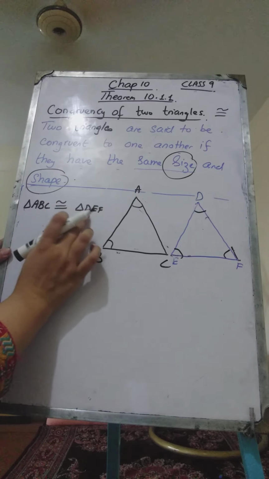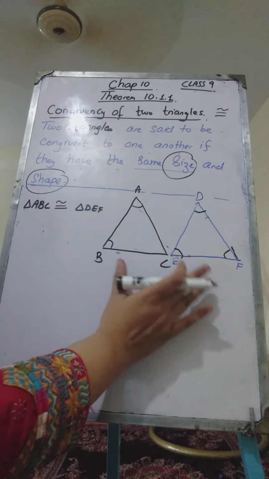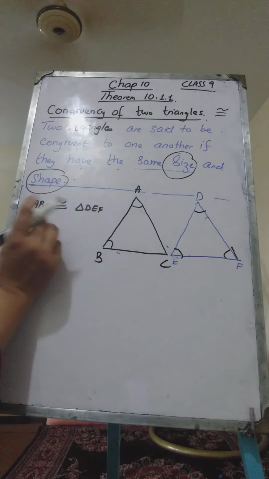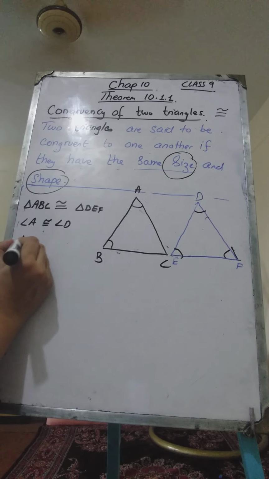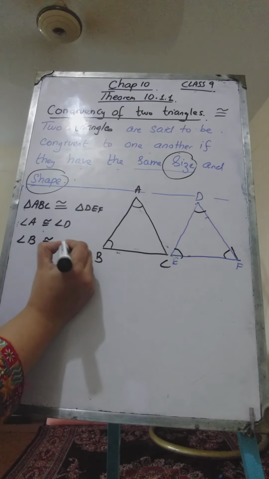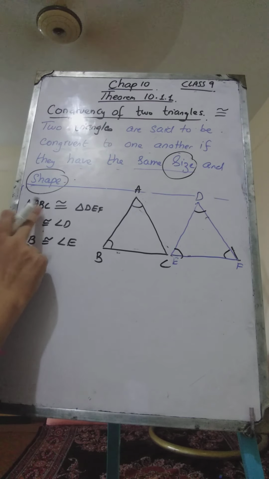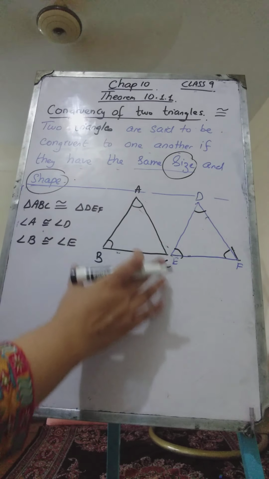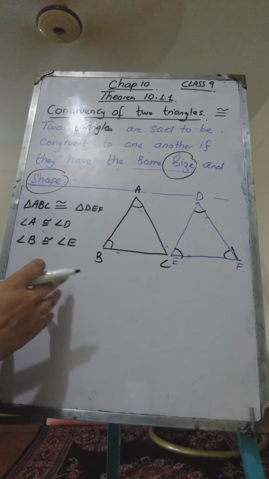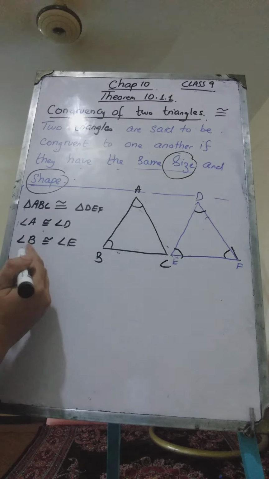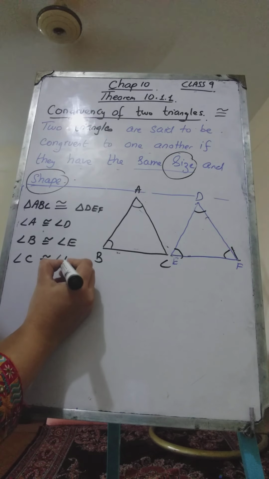So if triangle ABC is congruent to DEF, this is possible if and only if the corresponding angles are congruent. It means that if two triangles are congruent, then angle A must be congruent to angle D, angle B must be congruent to angle E, because they are the corresponding angles. Whenever two triangles are congruent, their corresponding angles as well as their corresponding sides are always congruent, because this is how it is possible for the two triangles to be congruent. If the corresponding angles are not congruent, then the triangles are never going to be congruent.